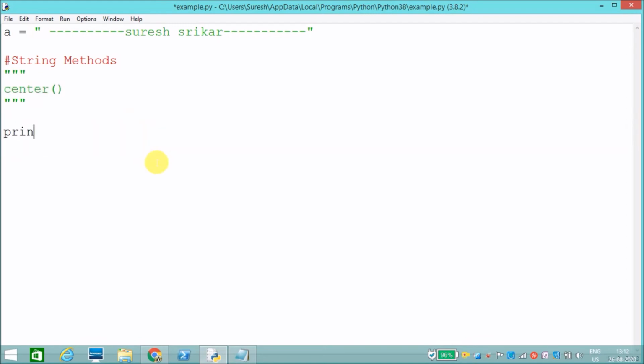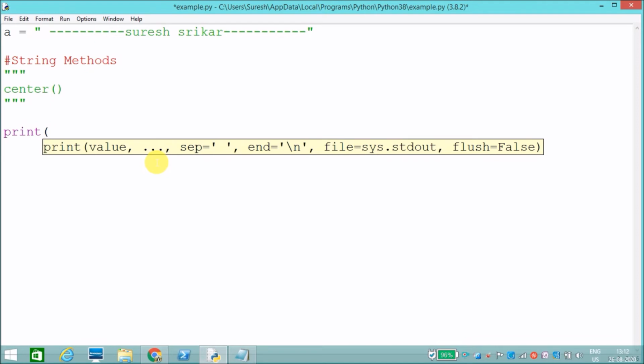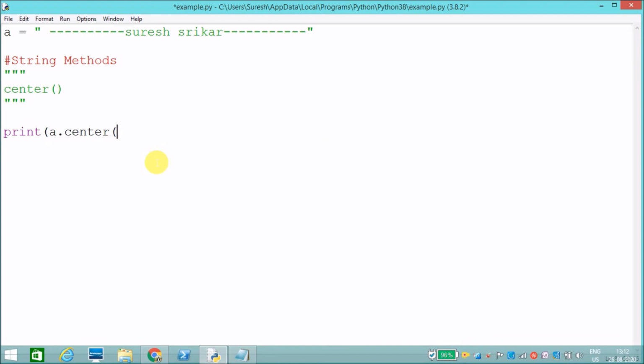I will print a dot center, and here we have to give the length, how much space. I'll say 100. This is my string.